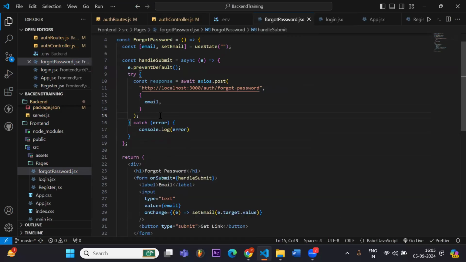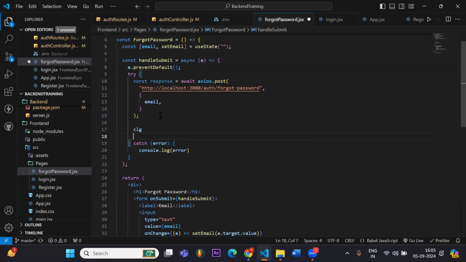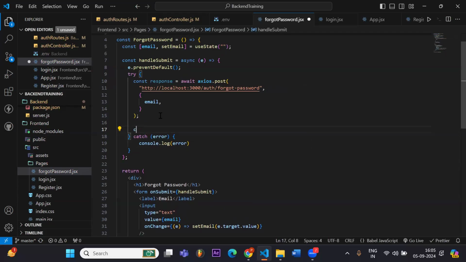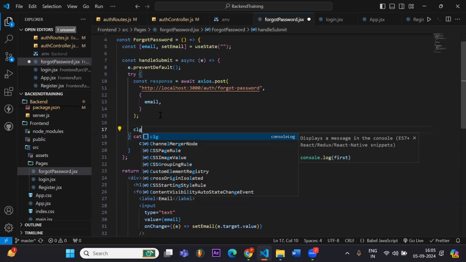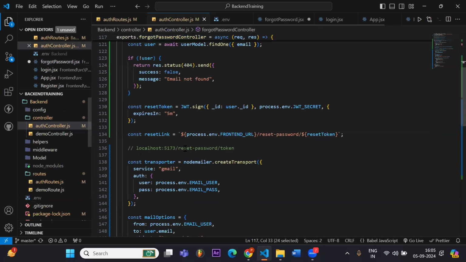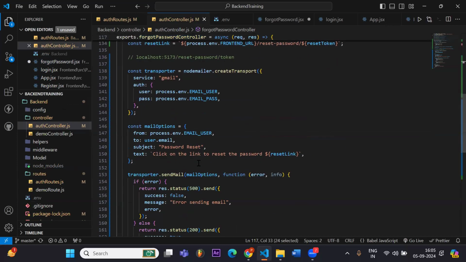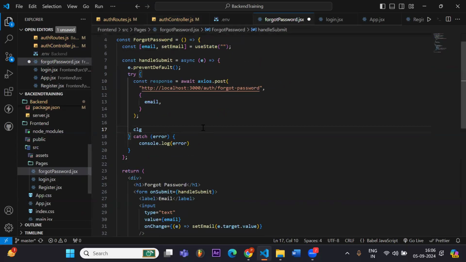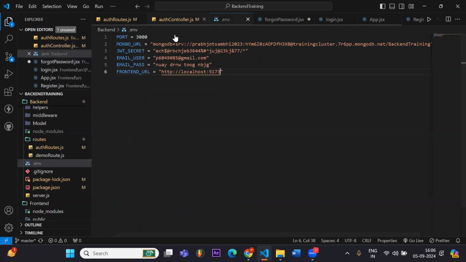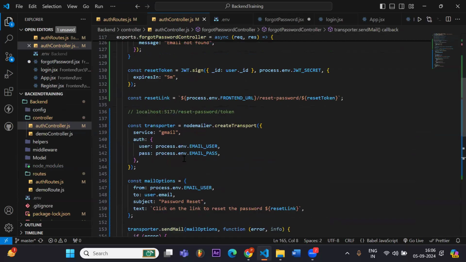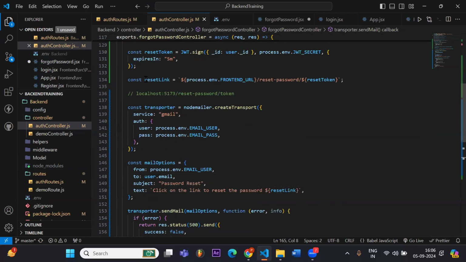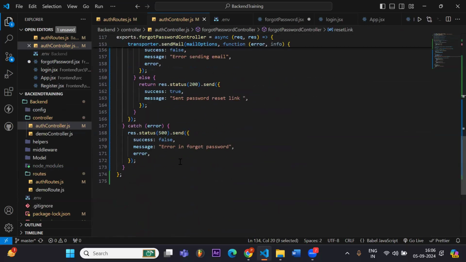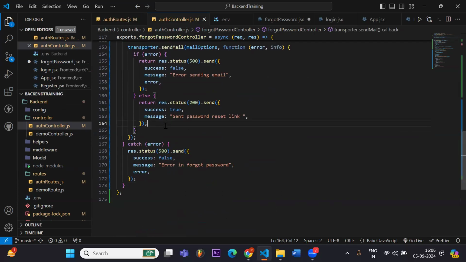Otherwise, we will see the response, if we are getting any response or not. Okay, this response will send password randomly. And I can even send the link here, let's say a reset link. And we will see in the front end how we get it.